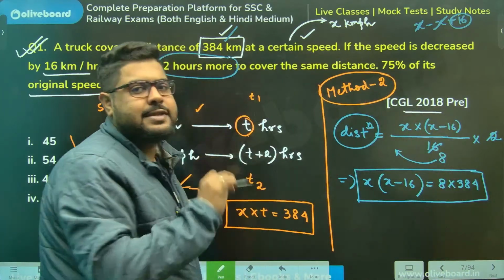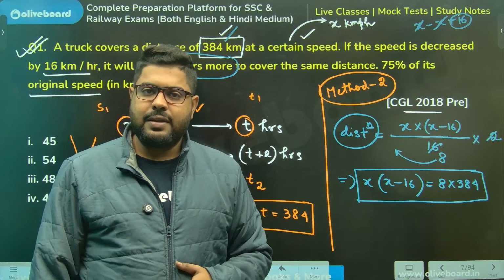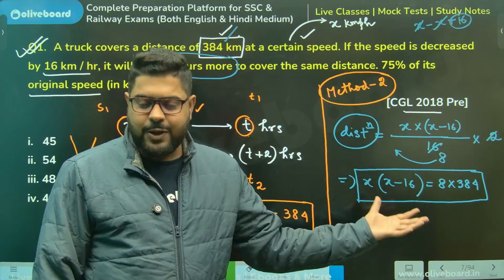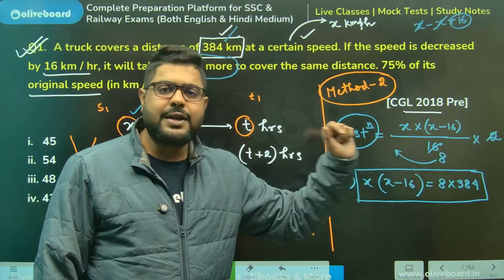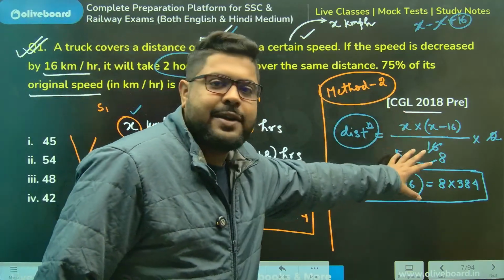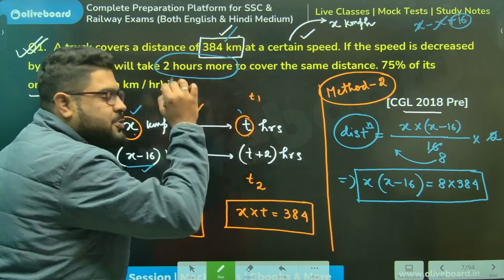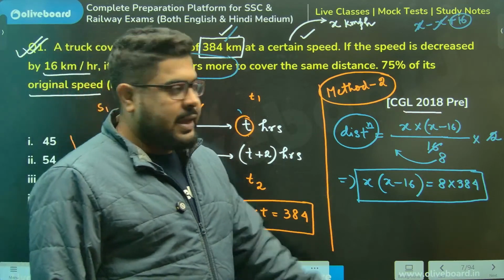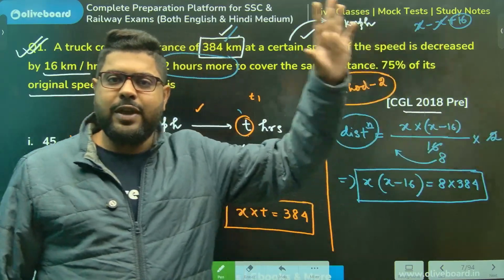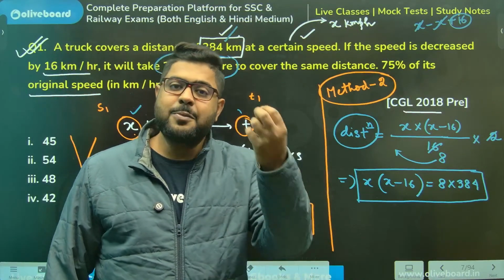Don't think of this as a quadratic. Don't try to solve it as a quadratic. But again, before I go into the solution of it, did you understand? Sir, here using this method, we did not need to take any t whatsoever. Using this formula, we could have gotten rid of t directly. We didn't even think of t, sir.